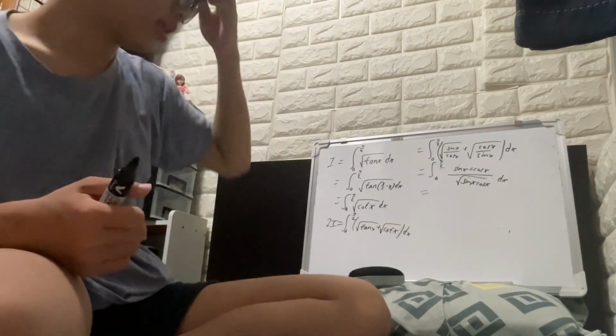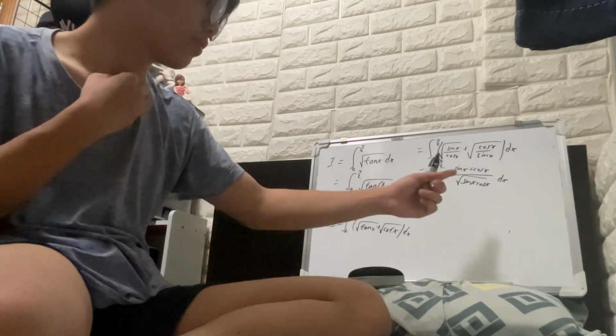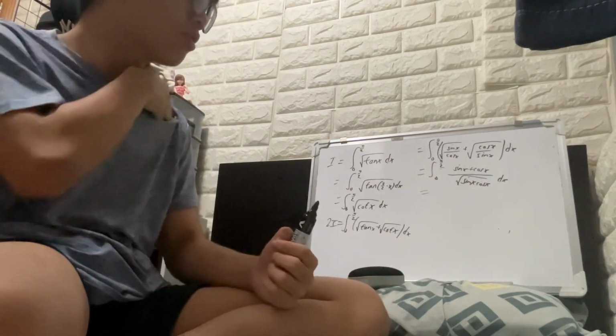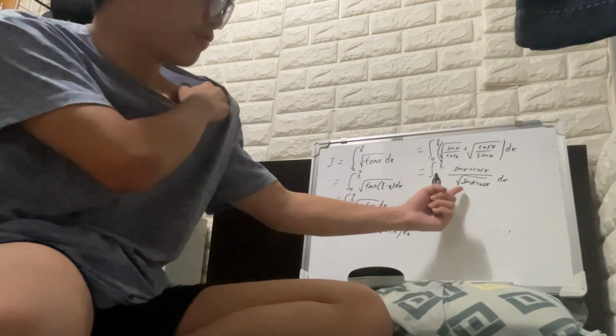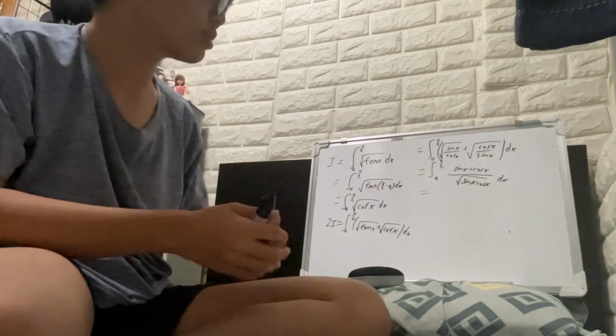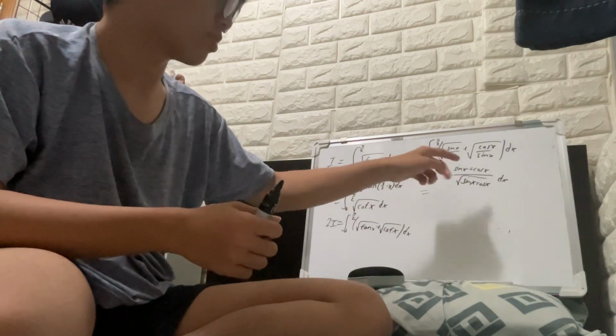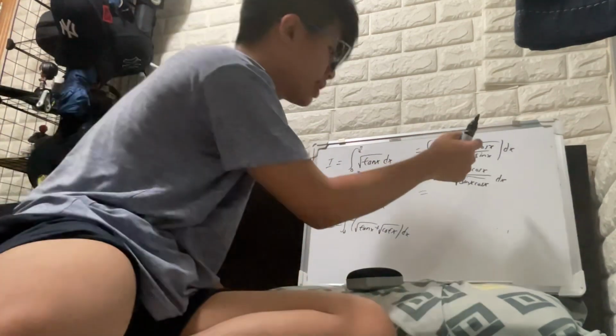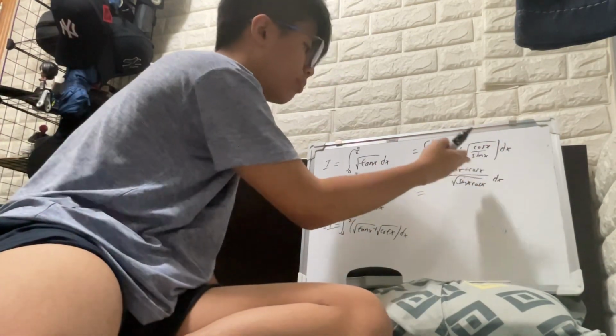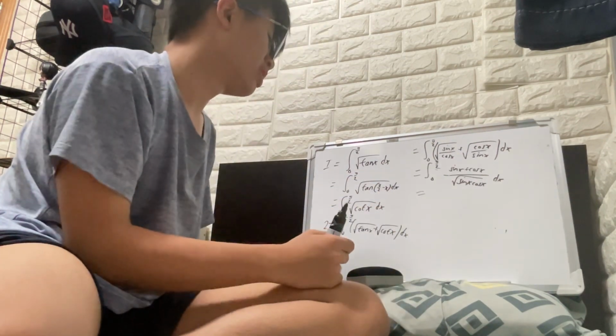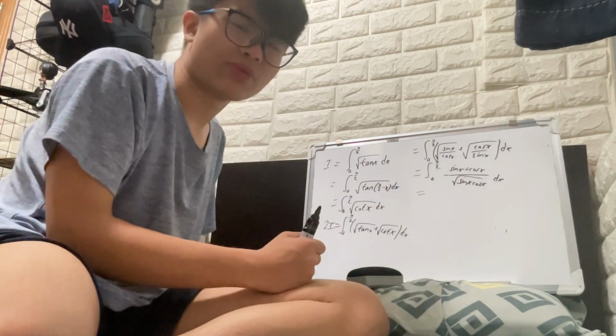So okay, here's the deal. I would like to get something here, and then we're gonna use our u-sub. The top, sine x plus cos x, it should be parentheses sine x plus cos x multiplied by dx, and this is our du. We want something like that.